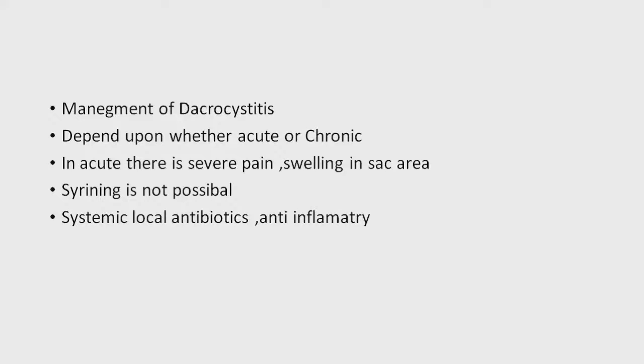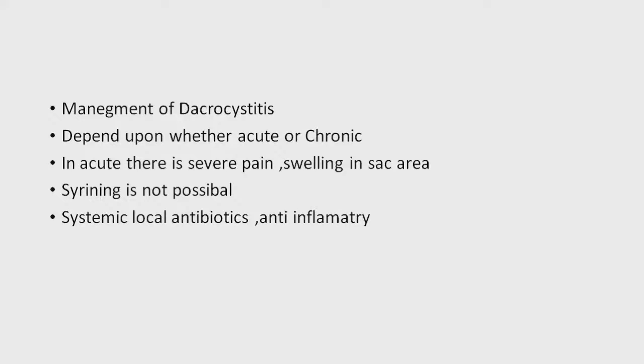In acute dacryocystitis, there is severe pain, then a swelling in that area, and the patient will not allow you to touch the sac area. So you cannot do the regurgitation test, and you cannot do sac syringing. So in acute dacryocystitis, you just give systemic antibiotic, local antibiotic, and anti-inflammatory to the patient, and with that the patient will get relief. After that you can call the patient for review, and then you can consider management of chronic dacryocystitis.